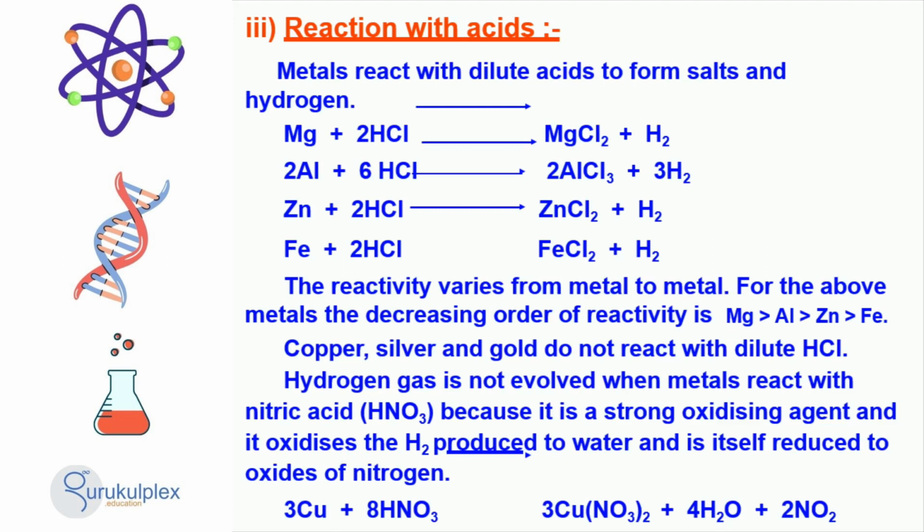Finally, iron reacts with 2 hydrogen chloride molecules to form iron chloride and 1 molecule of hydrogen. There is a predictable pattern of reactivity for these metals, with magnesium being the most reactive, followed by aluminum, then zinc and iron being the least reactive.